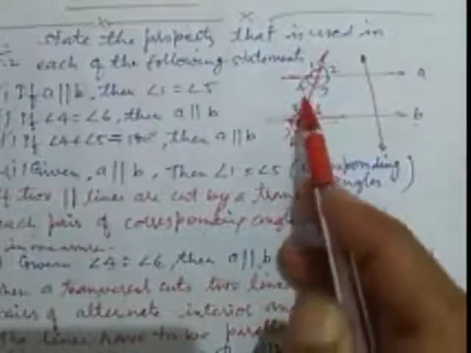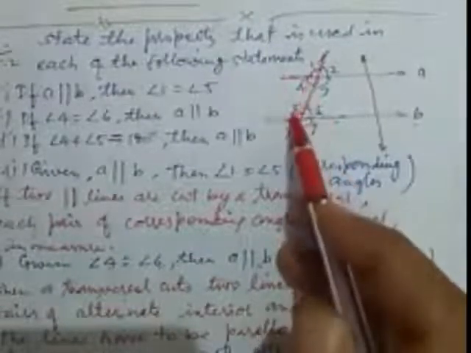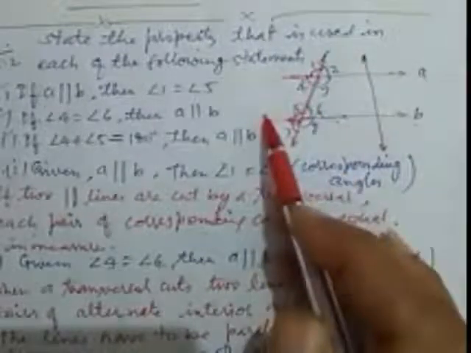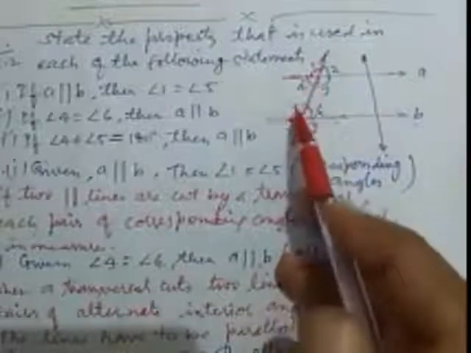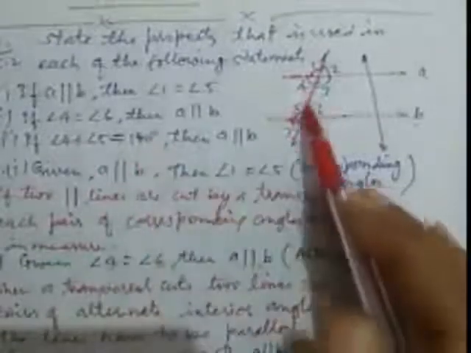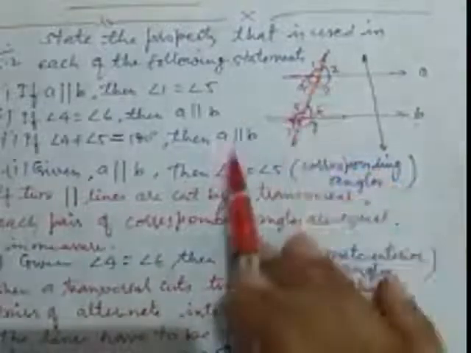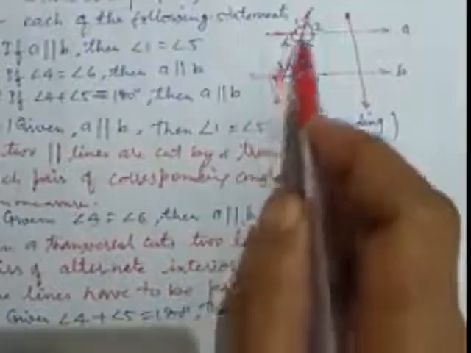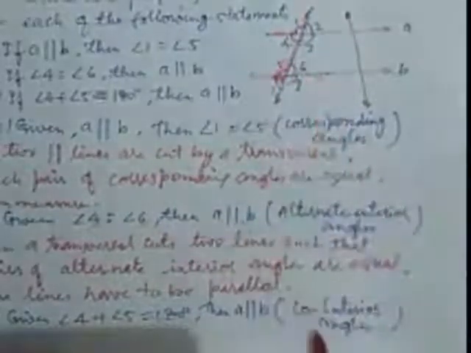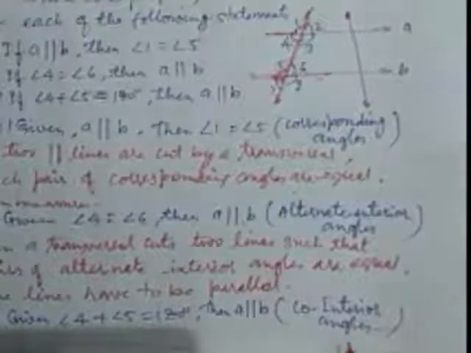4 and 5 are on the same side of the transversal, and we learned previously that interior angles on the same side of the transversal have a sum of 180, they form a supplementary angle pair. So here 4 and 5 make 180 degrees, so they are supplementary angles. So the lines must be parallel, so here we put co-interior angle. Interior angles on the same side of the transversal are also known as co-interior angles. So we can write in short, co-interior angle.